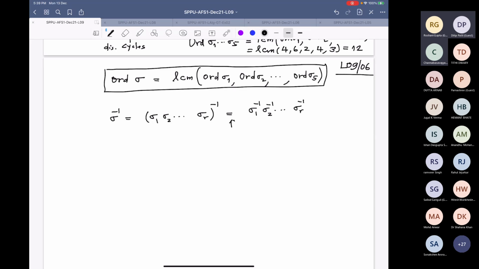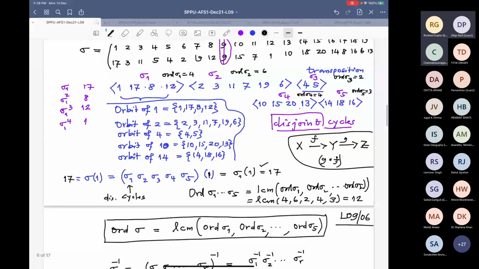And note here, we have used that the cycles are disjoint, and disjointness is used for commutativity. They commute with each other. Therefore, we can also compute the inverse easily.